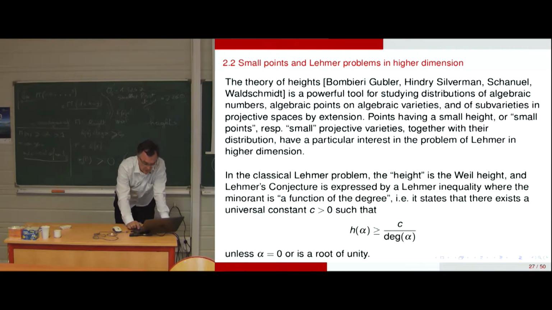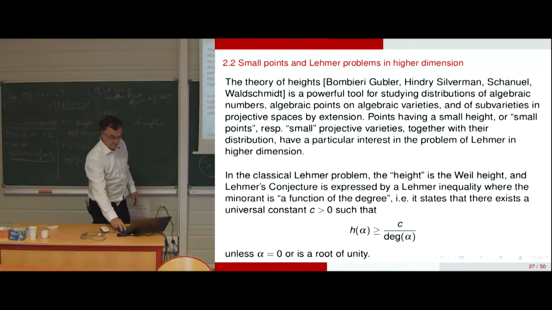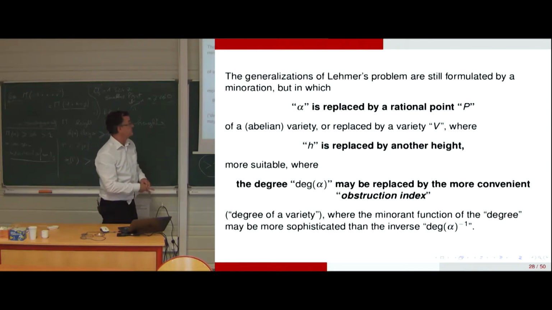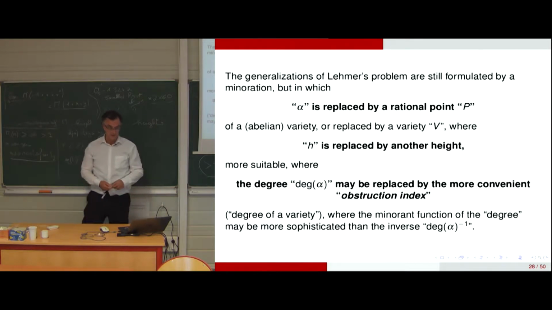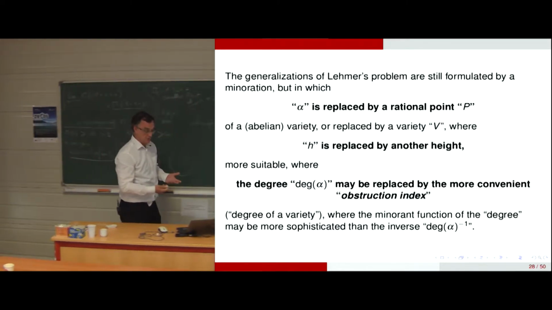In the classical Lehmer problem, the height is a Weil height, and the Lehmer conjecture is expressed by a Lehmer inequality, where the minorant is a function of the degree. And it states, as it is written like that, that the degree times the height, whatever the height, is greater than a constant which is strictly universal and strictly positive. So in the very general presentation of the problem of Lehmer in higher dimension, h is replaced by the height of a rational point on a variety.